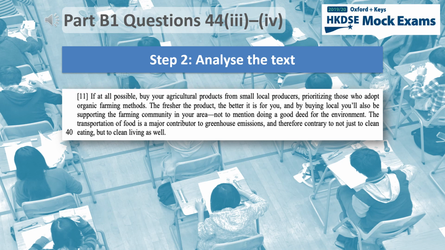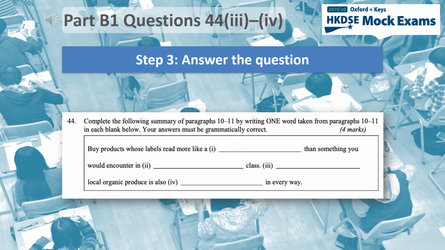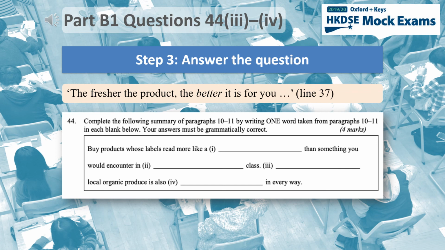Let's go back to the text for the final answer. In line 37, the writer gives the reason why we should buy from local producers. The fresher the product, the better it is for you. "Buying local organic produce is also fresher in every way" doesn't work. But "better in every way" makes sense and is grammatically correct. Therefore, this must be the final answer.